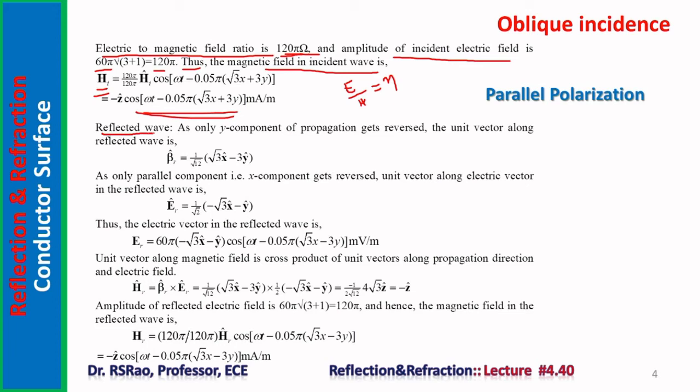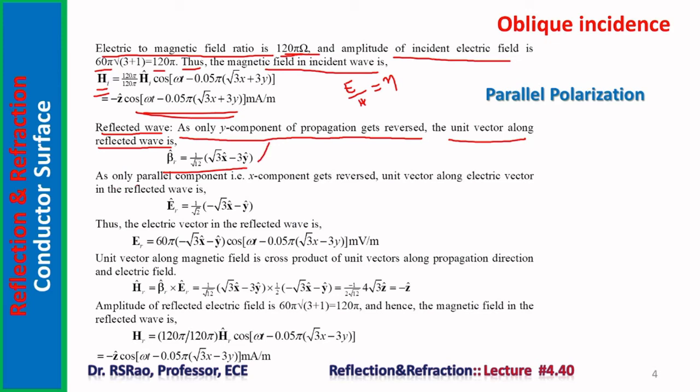Now, the reflected wave. As only the y component of propagation gets reversed, the unit vector along the reflected wave is this one. As already mentioned in the beginning, the reflected wave propagation unit vector is obtained by reversing the component of the incident propagation unit vector that is normal to the reflecting surface. Using that we have beta r cap.